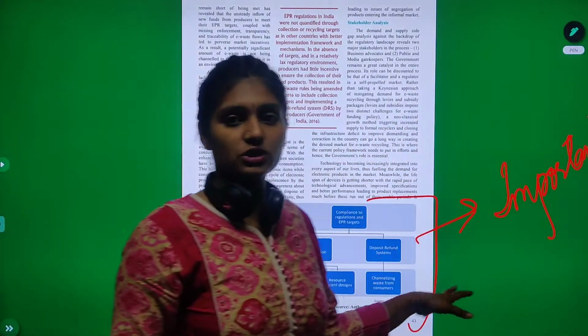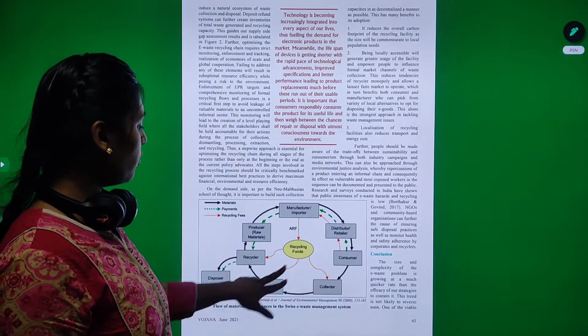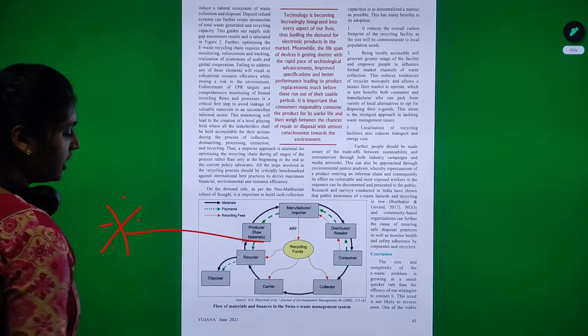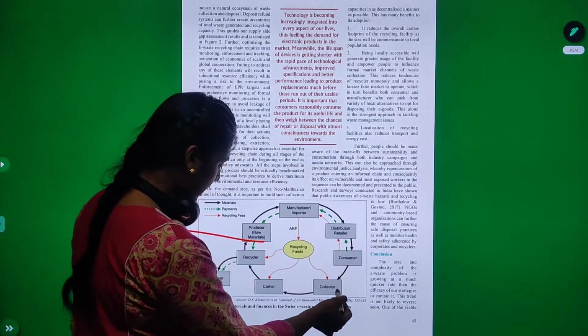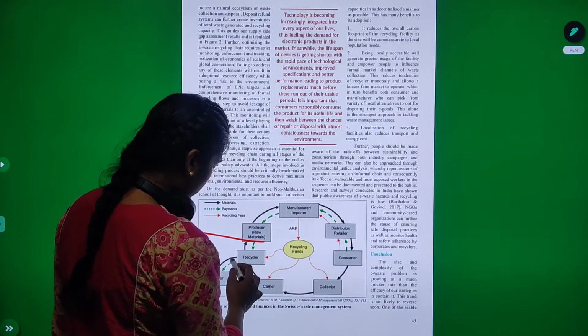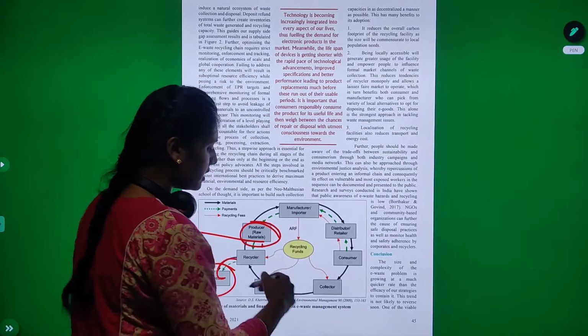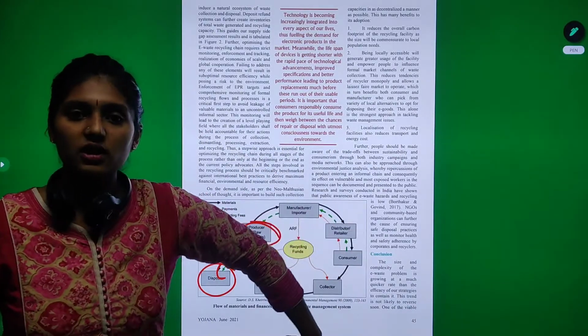Try to include the structures in your answers. And then, see how the recycling fund is very, very important. Manufacturer, distributor, consumer, collector, carrier, recycler and the disposer, and the producer will provide the raw materials again. This is how the recycling fund goes on from materials to the consumer.